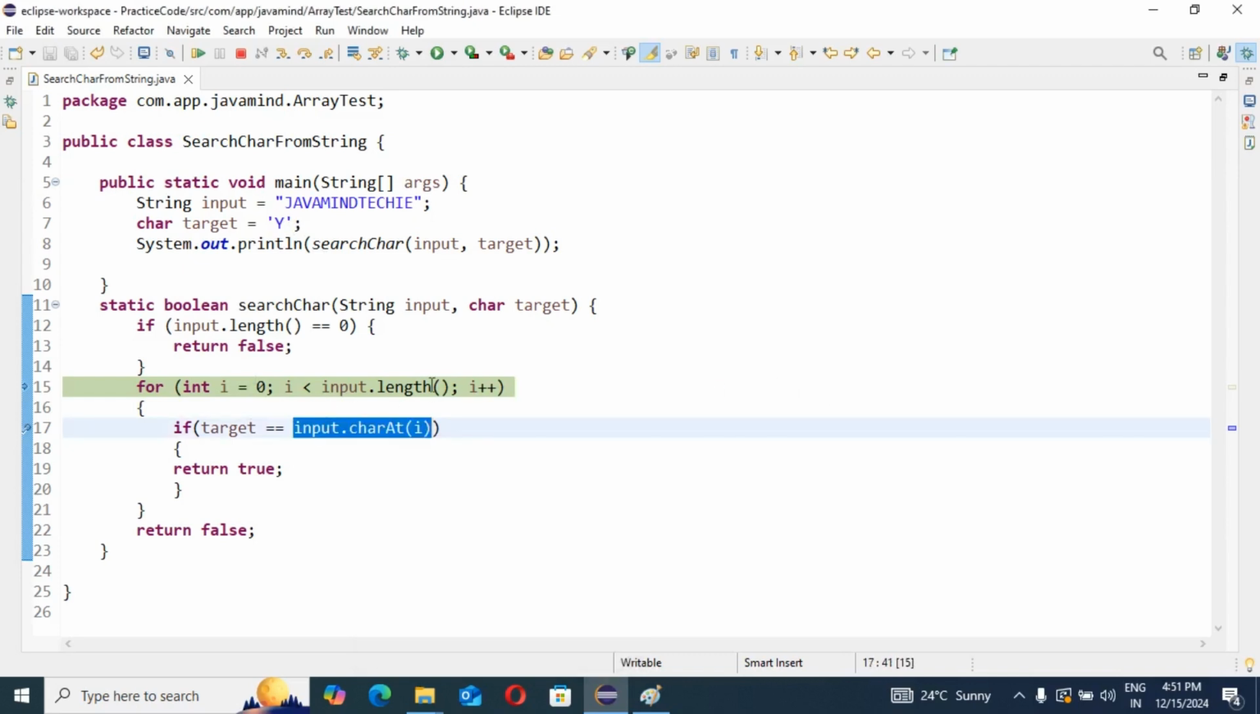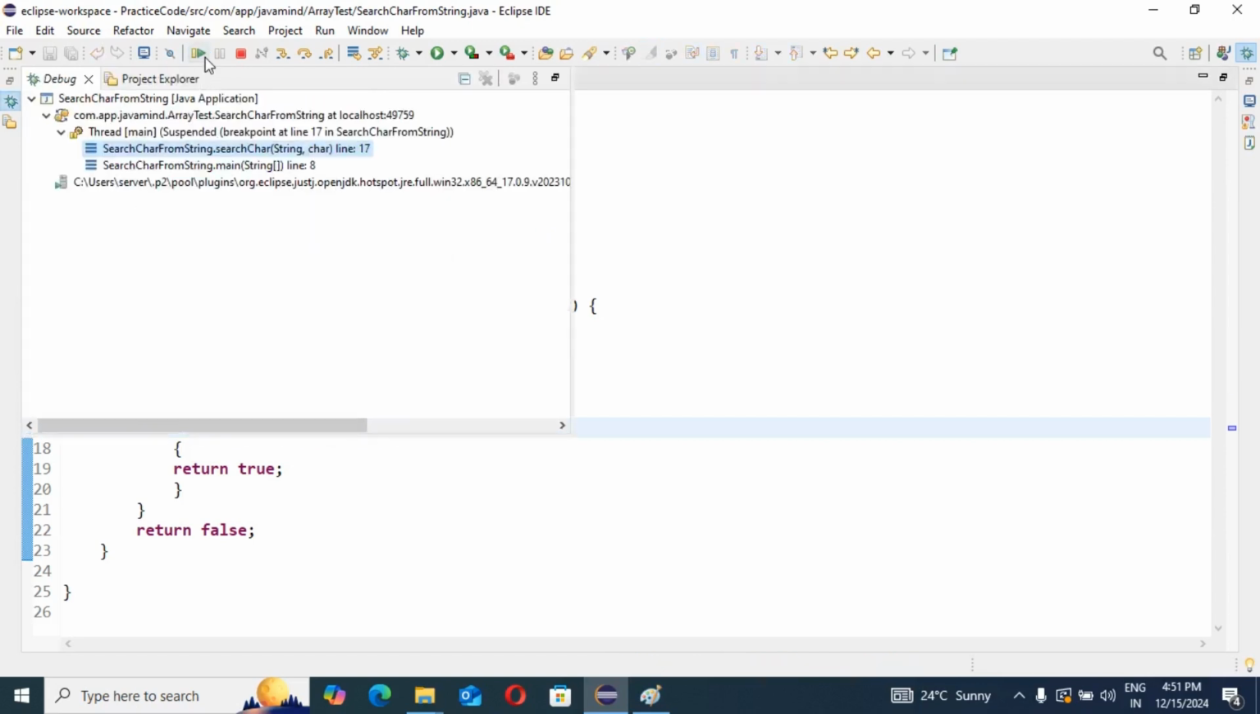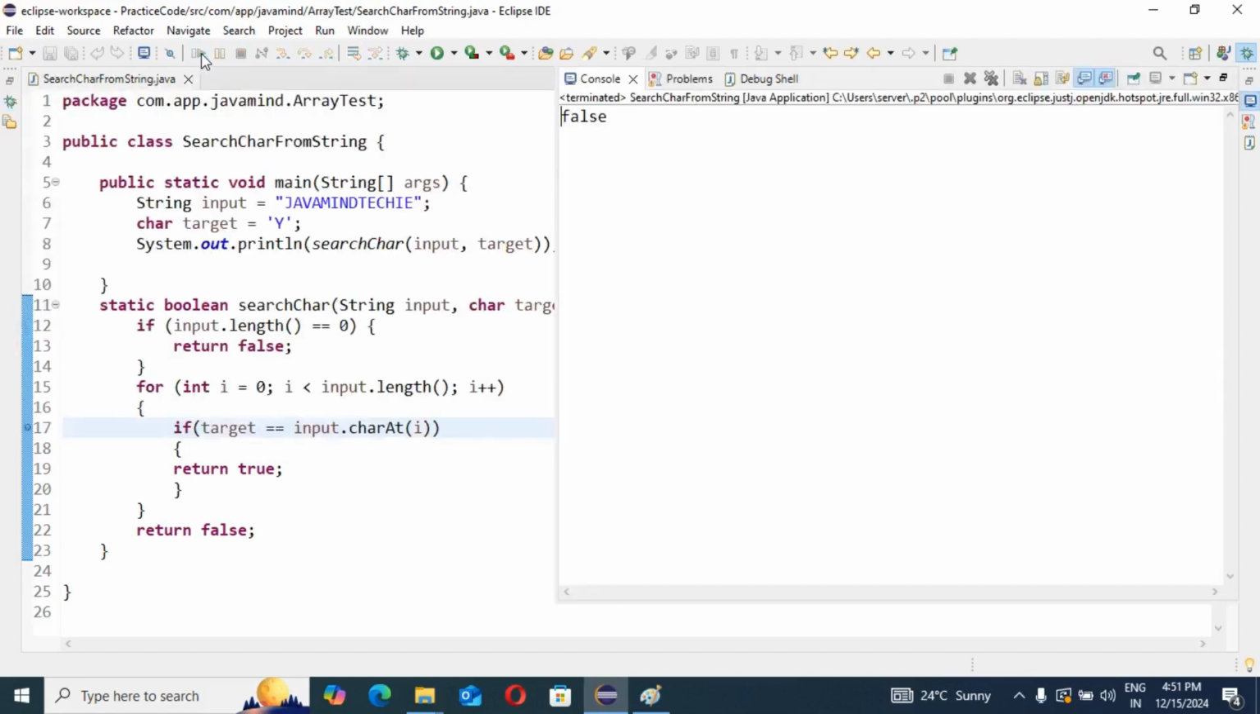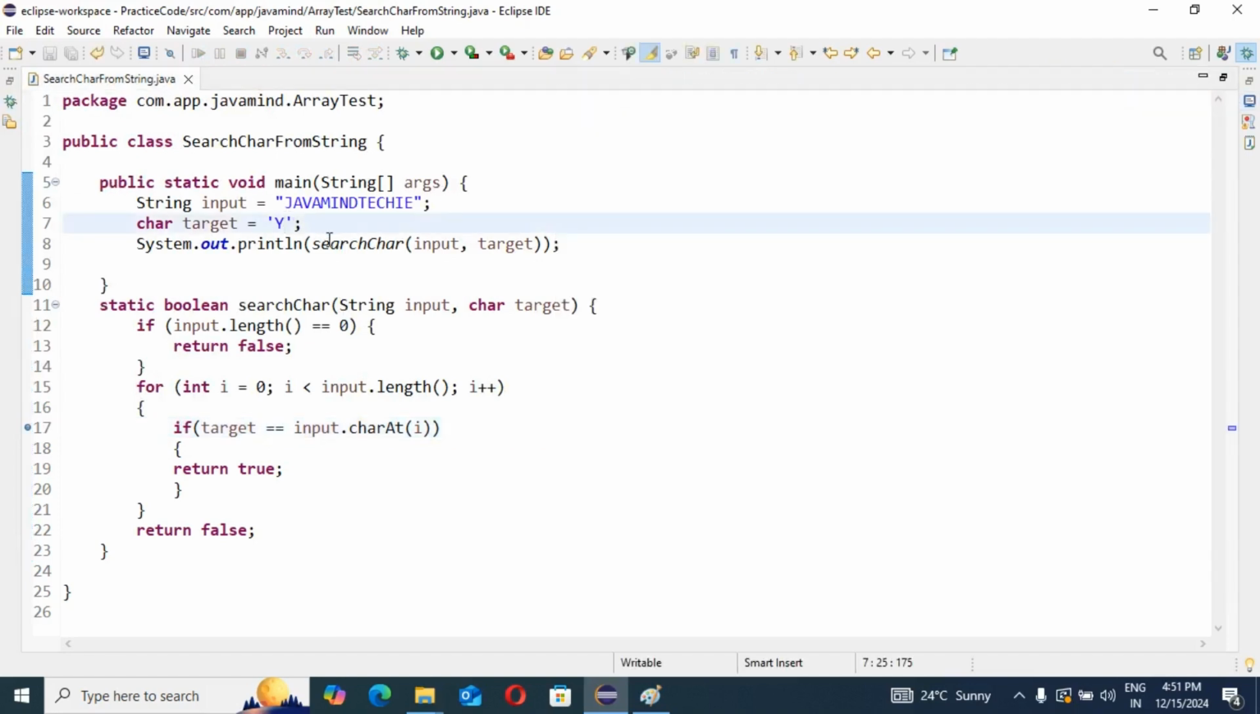In the same way it will repeat, because the character y is not available in the entire string. That's why at last it will give false as our response. You can see, yes, false. But if you want to check whether a is coming or not, yes or no?